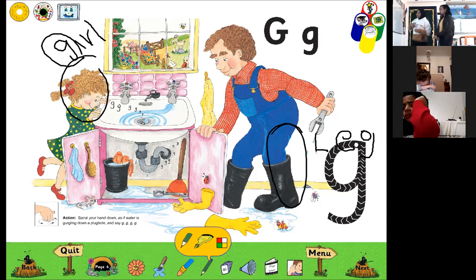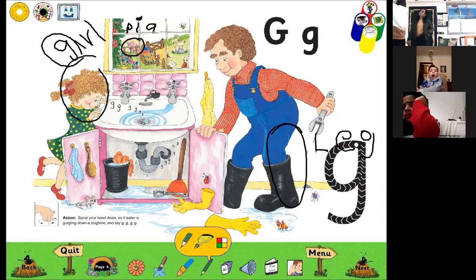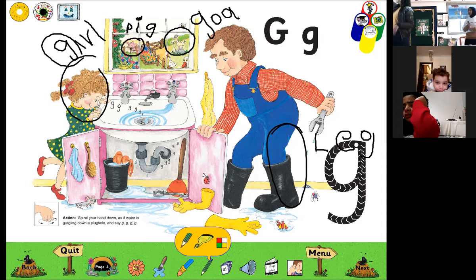Next. Okay. Here I have pig. Pig. What is the first sound for the word pig? P. And the middle sound is I. And the last sound is G, g, g. Okay, what else? What do you see here? Okay, look at this one. This is gold. So what is this? Gold. So what is the first sound of the word gold? G, g, g, g. Okay.